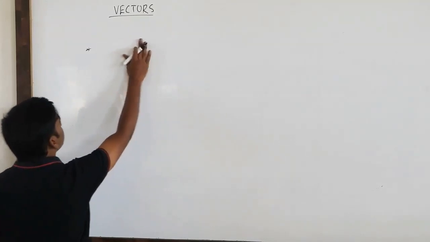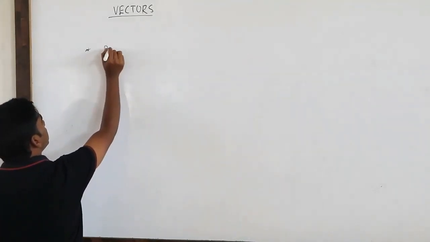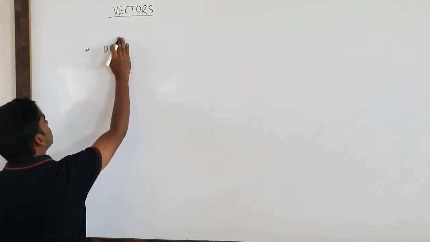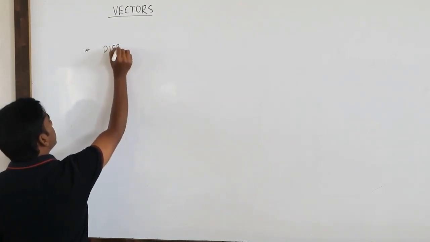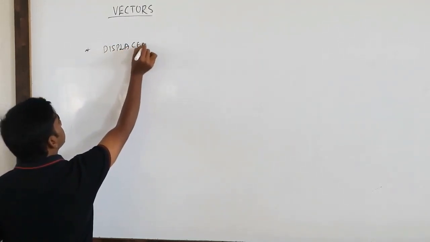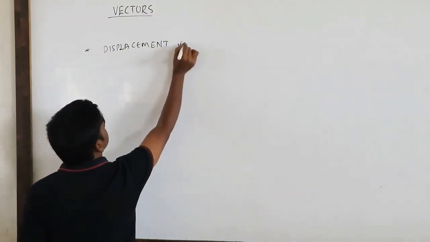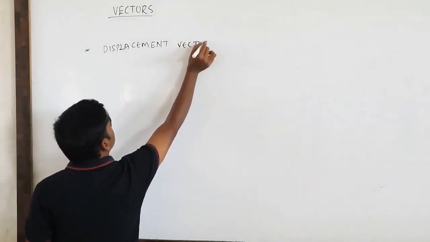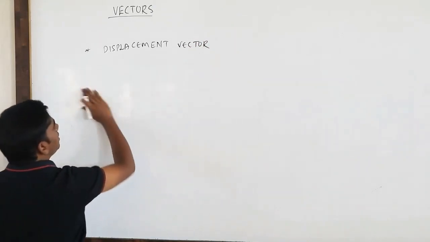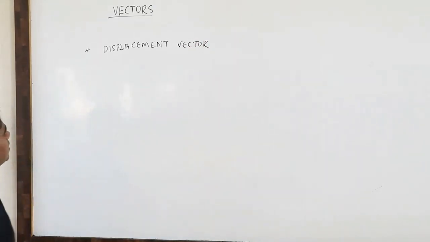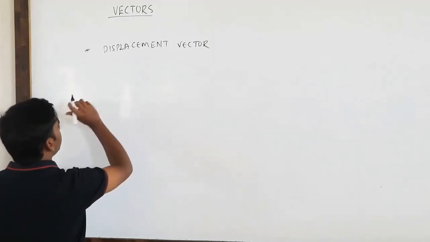Similarly, like the position vector, one more very important vector is the displacement vector. So what exactly is the displacement vector? How can we represent it?